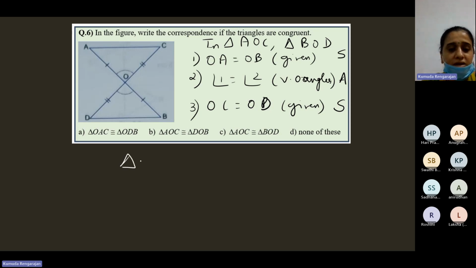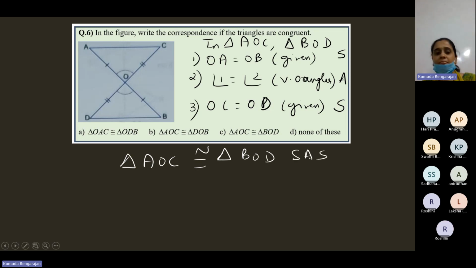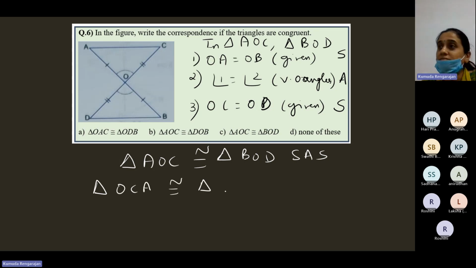So triangle AOC is congruent to triangle BOD by the SAS congruence rule. Is it given? Yes, it's given. It's there in option C, AOC congruent to BOD. What are the other ways of writing it? If I say triangle OCA is congruent to triangle ODB, correct. If you say OCA, you must say ODB.